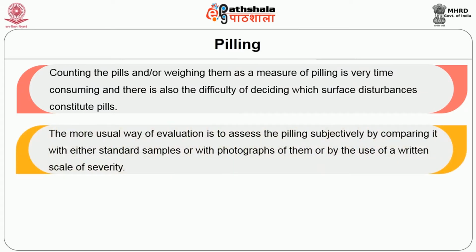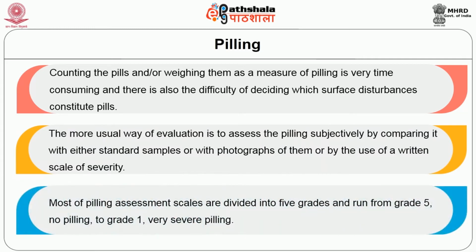The more useful way of evaluation is to assess the pilling subjectively by comparing it with either standard samples or with photographs of them. Most of the pilling assessment scales are divided into 5 grades and run from grade 5, which is no pilling, to grade 1, which is very severe pilling.